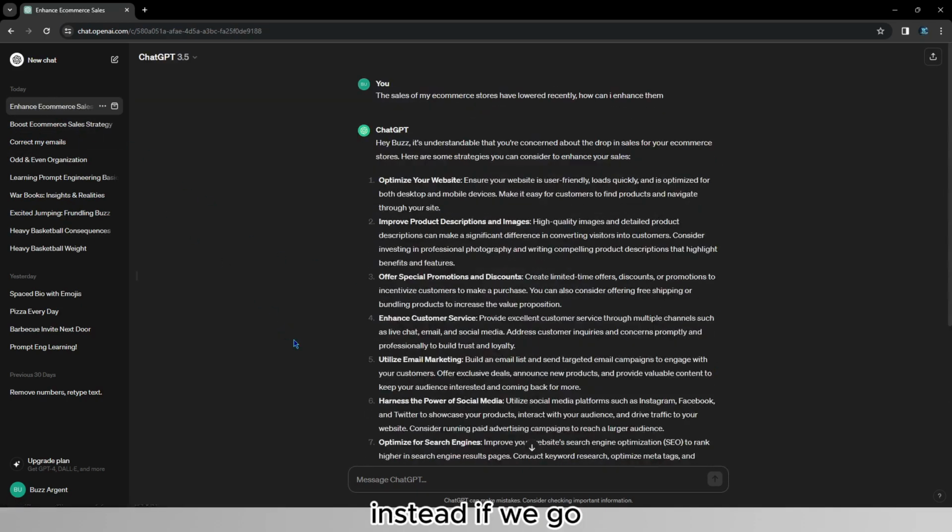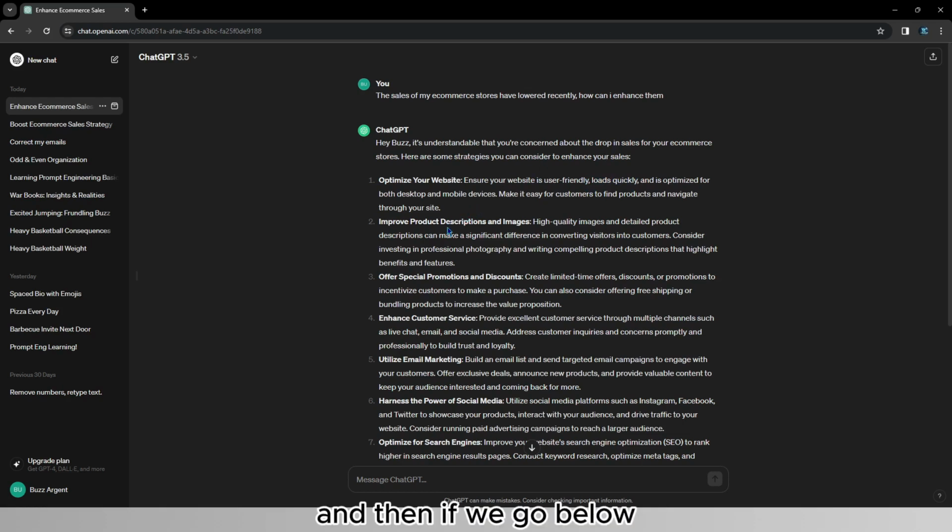Instead, if we go on the message here without asking it to be a business coach, as you can see, the response is a bit more broad and less defined and less precise. So here it talks about optimizing your website, so it loads quickly, both desktop and mobile, all this kind of basic stuff. But once again, it doesn't talk about analyzing your customer data. So where should I even optimize my website? Am I going to improve my sales just by making it load quicker? That's not really a precise answer.